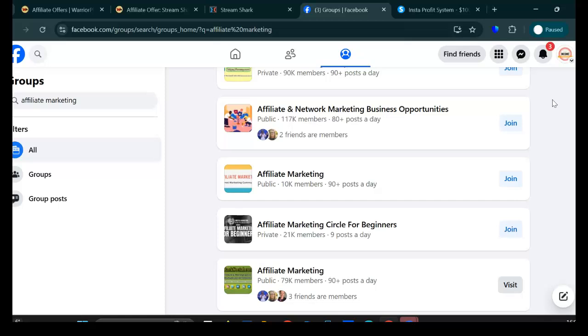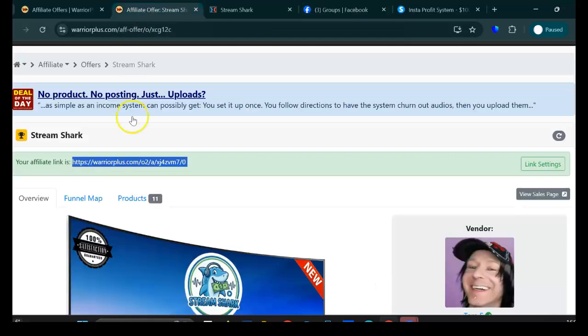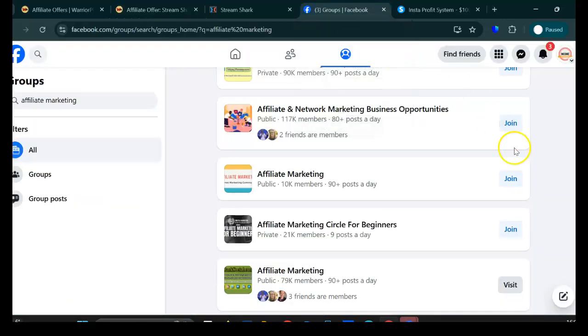And then every time someone leaves a comment, you're going to direct message them with your affiliate link. In that case you're not going to use the affiliate link directly, you're going to shorten it. This is already a shortened URL, but direct affiliate links are not allowed on Facebook. So to stay on the safe side, you're just going to shorten it with a beautiful URL. That's how simple it is.